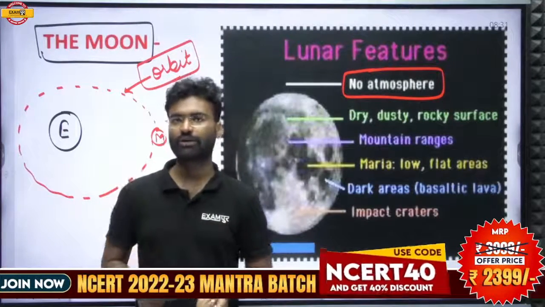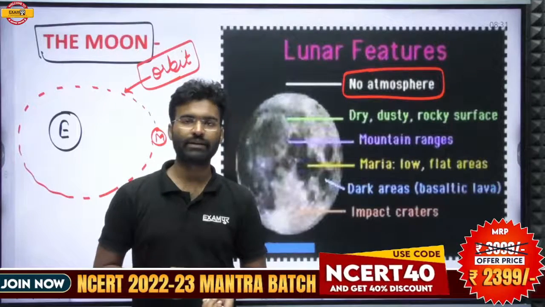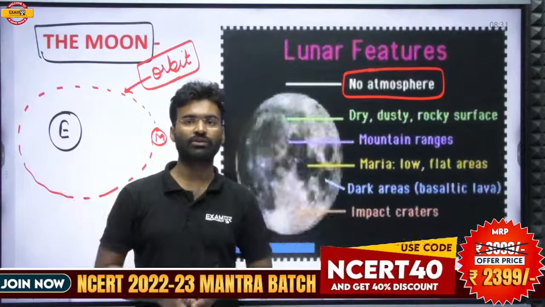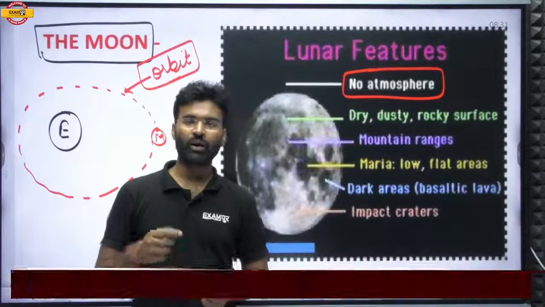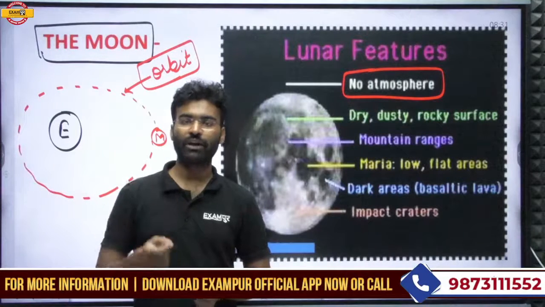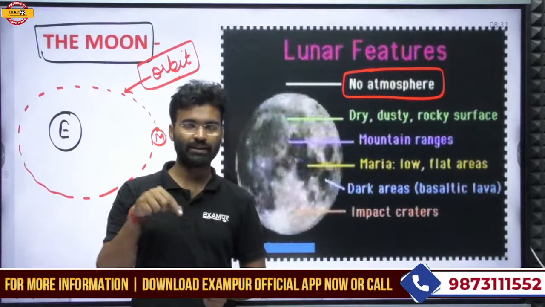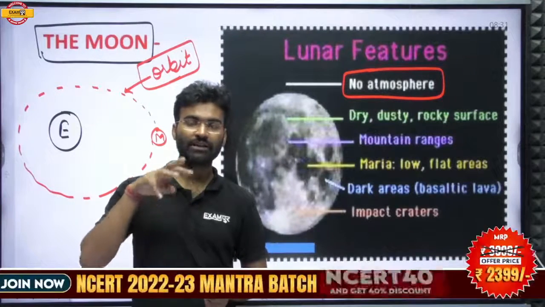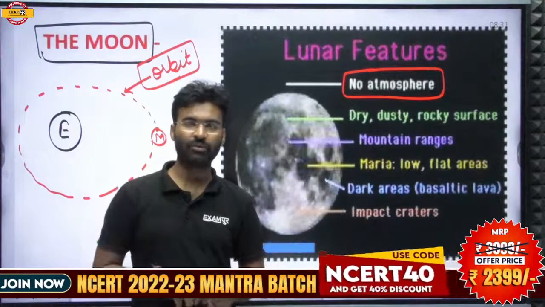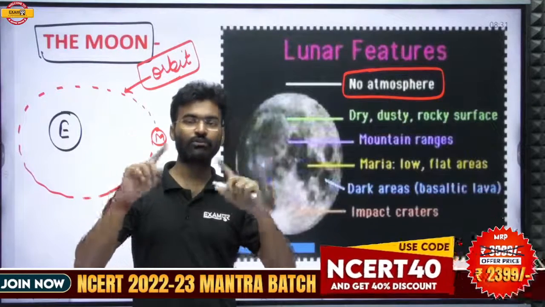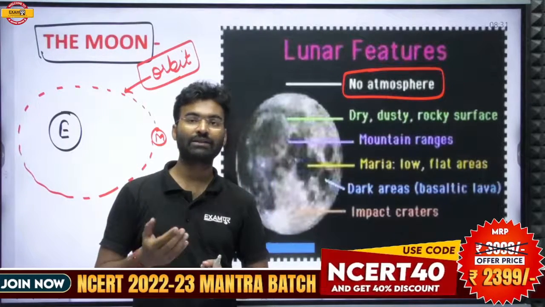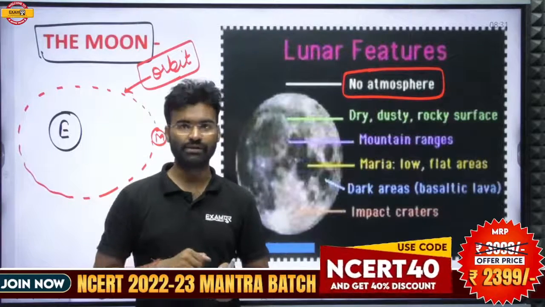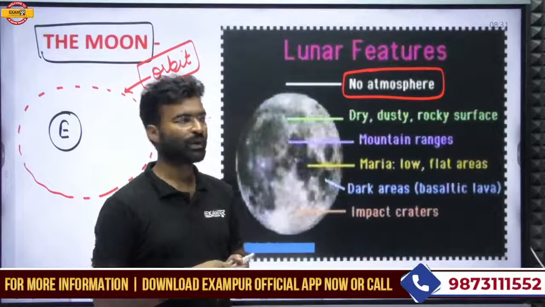In the case of the earth, we always study that there is a blanket of atmosphere around the earth. At the present time, we are living in the third atmosphere. That means the atmosphere has been formed three times, and now the composed atmosphere is the third atmosphere on the earth's surface.